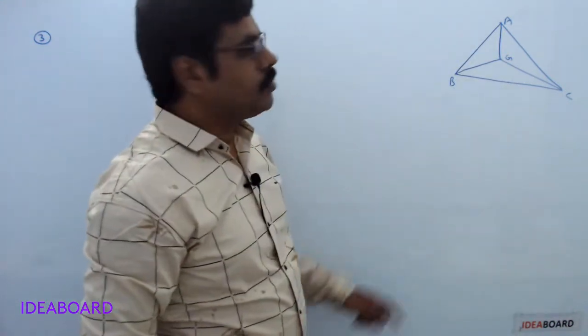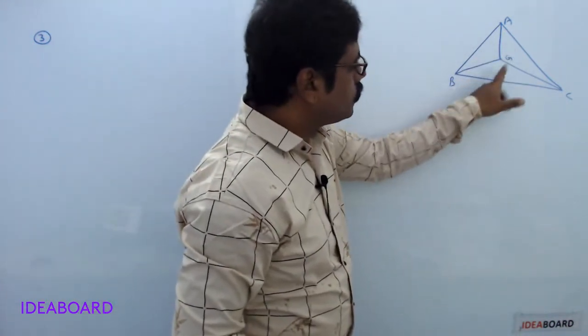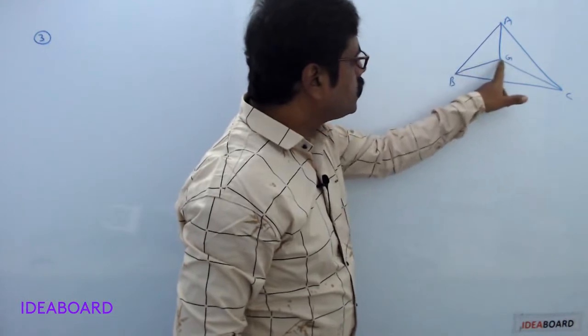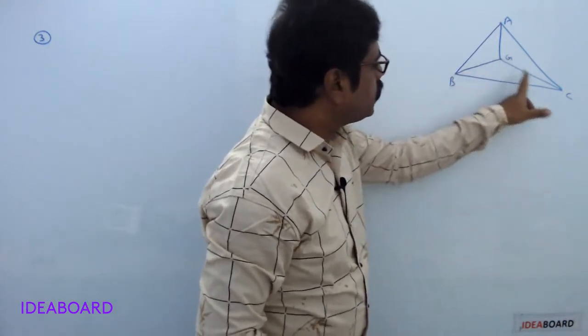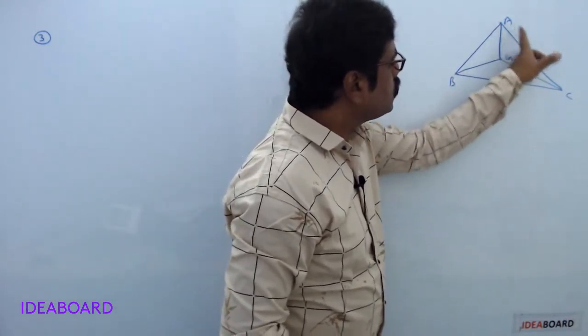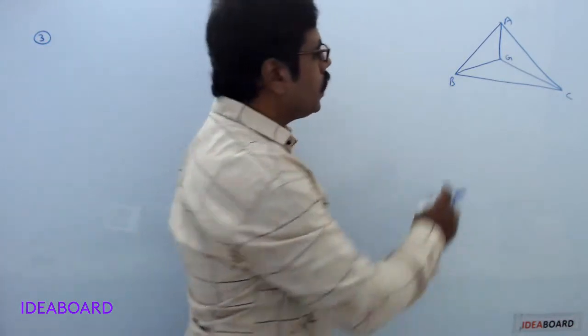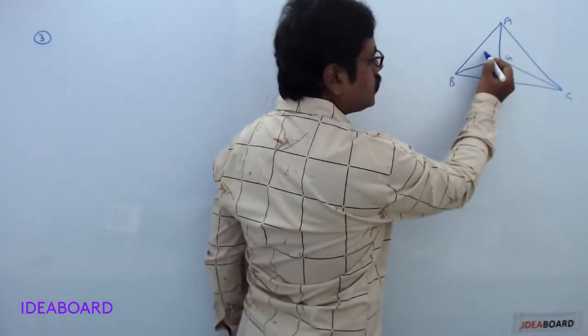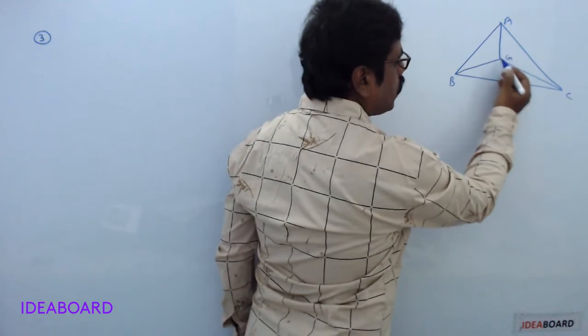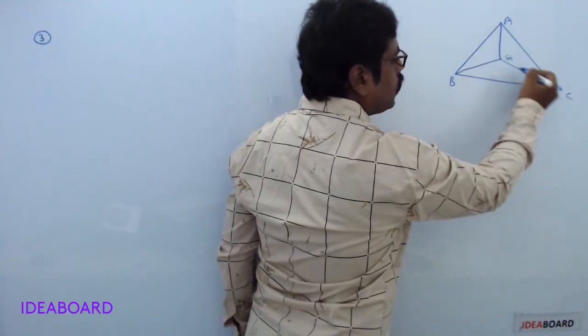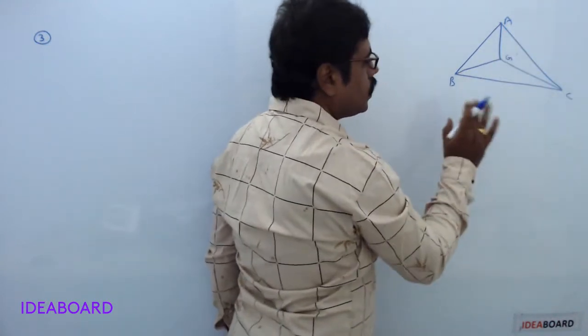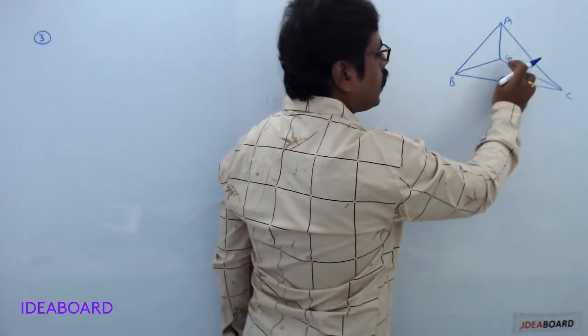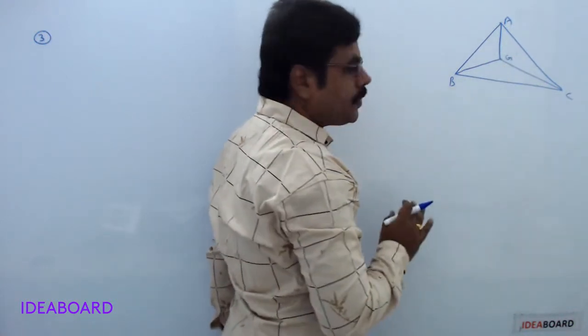Now from the diagram, three triangles are visible: ABG, BGC, CGA. The area of this triangle is the same as the area of this triangle, which is the same as the area of triangle AGC. It means these three triangles' areas are equal.